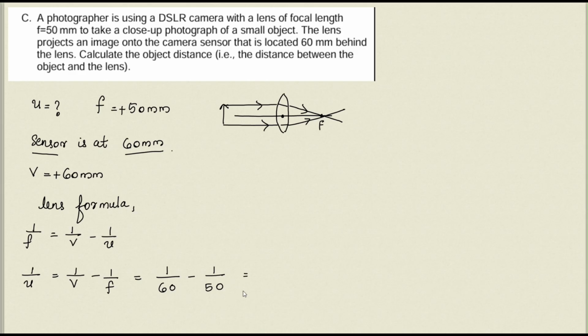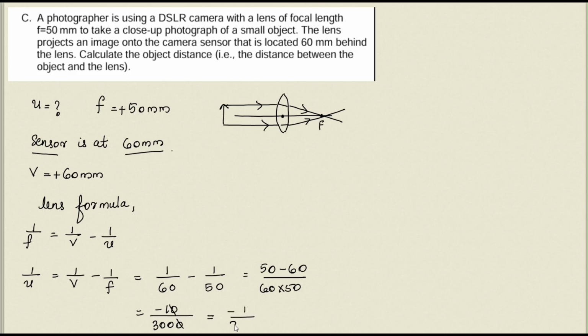You can cross multiply or take the LCM. So I'm cross multiplying here: (50 minus 60) divided by (60 into 50). That is equal to minus 10 divided by 60 into 50. That means 6 into 5 is 30, plus add 2 zeros, so 3000, that is 1 by 300.